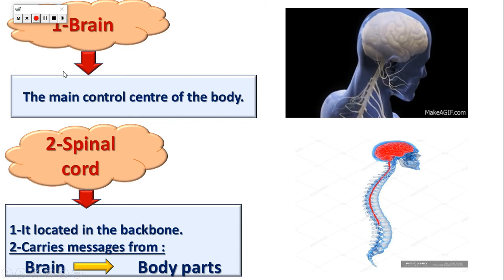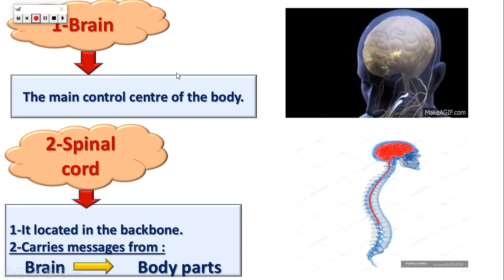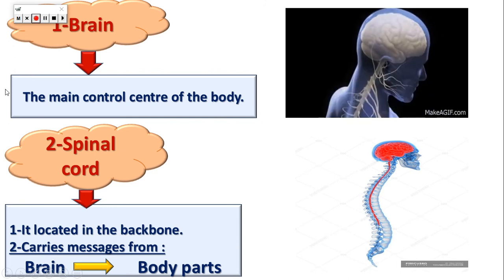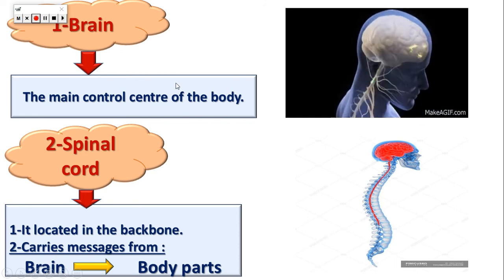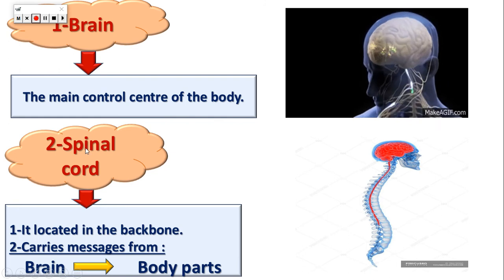So what is the brain? It's the main control center of the body. The brain is the main control center of the body. It controls everything in your body. Let's go to the spinal cord.